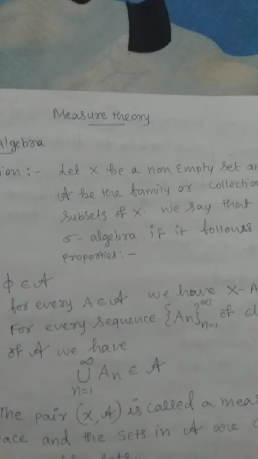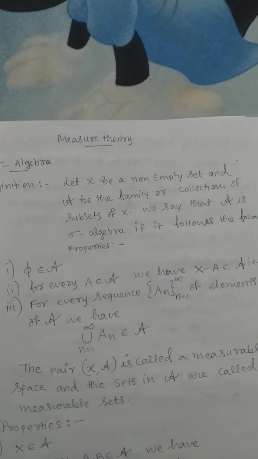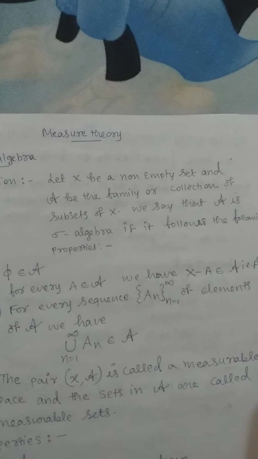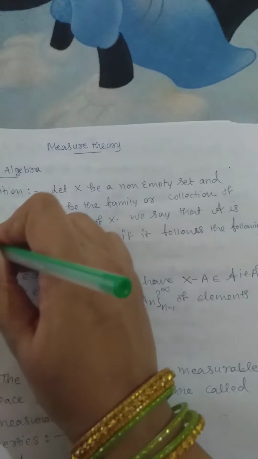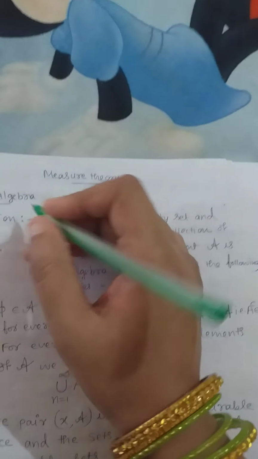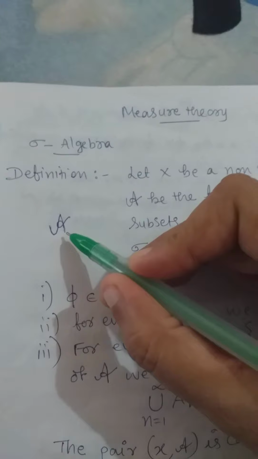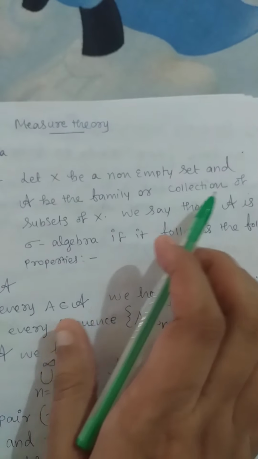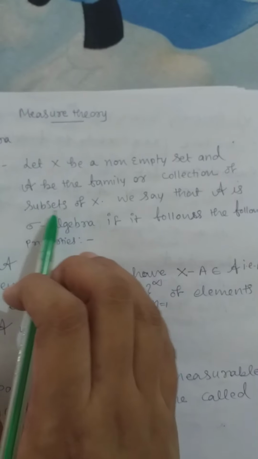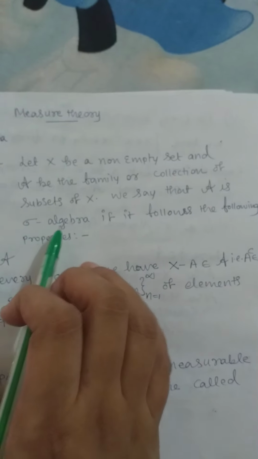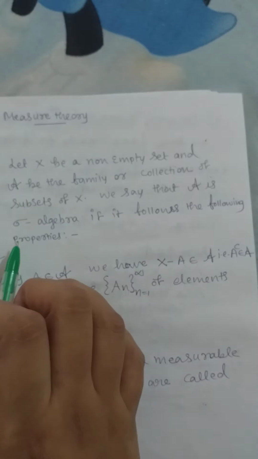Let X be a non-empty set and script A be a family. It is not the simple A. You have to write A in such a way that it should be different from the normal A. Okay, this is how we are supposed to write script A. That is nothing but a family, or we can simply say a collection of subsets of X. We say that A is a sigma algebra if it follows the following properties.